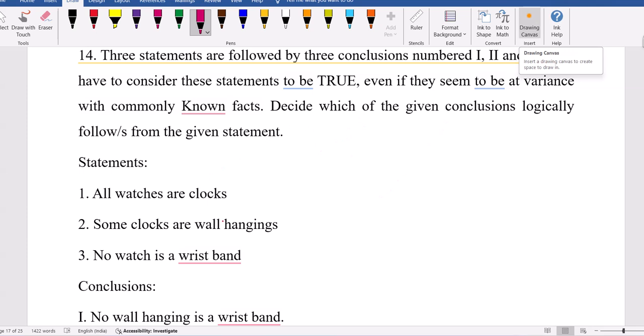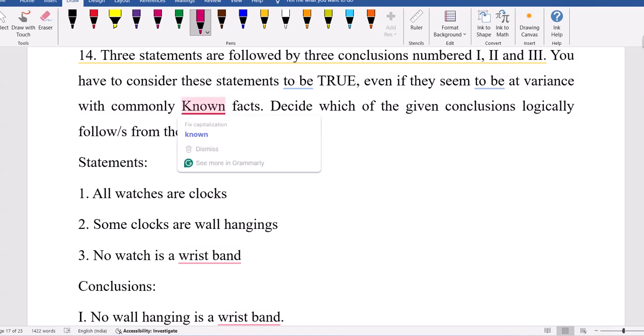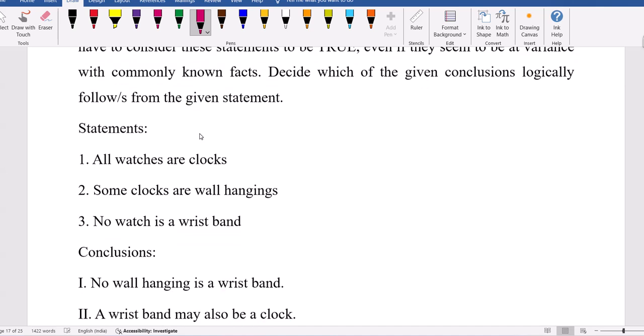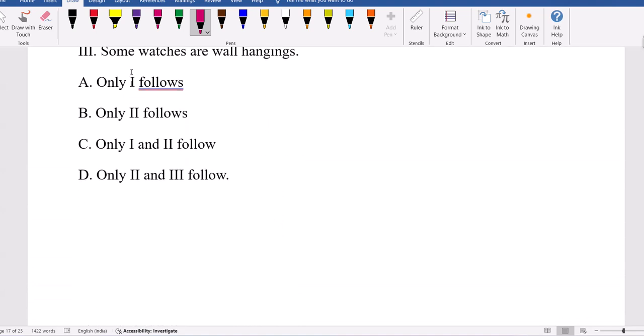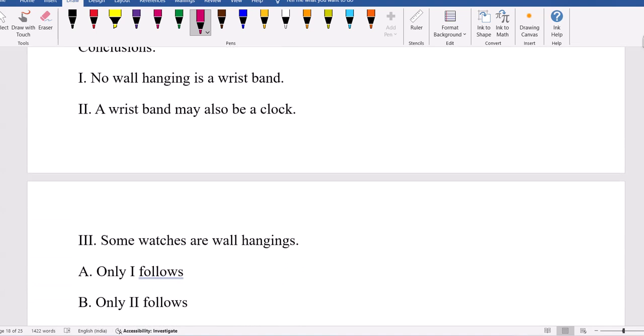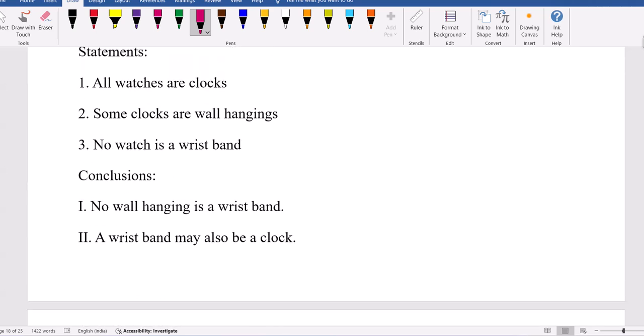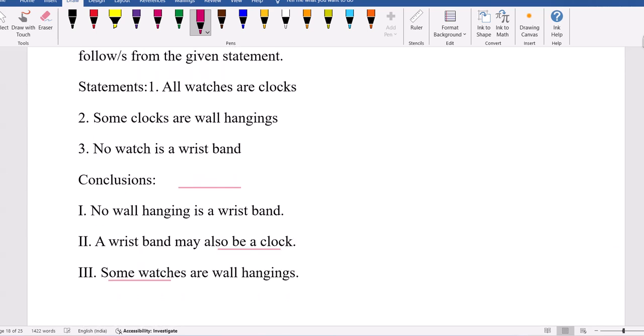Don't worry. Now here, statements are given, and your job is to decide which of the conclusions follow. There is no option called either or, but there is an option saying maybe. A wristband may also be a clock.